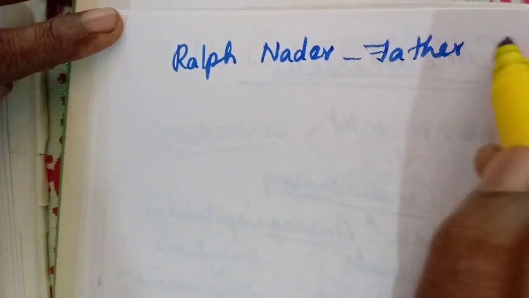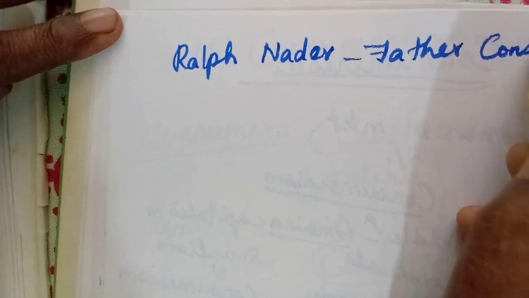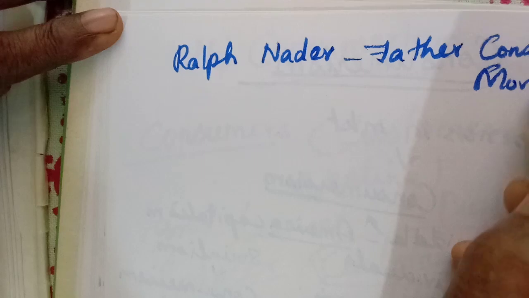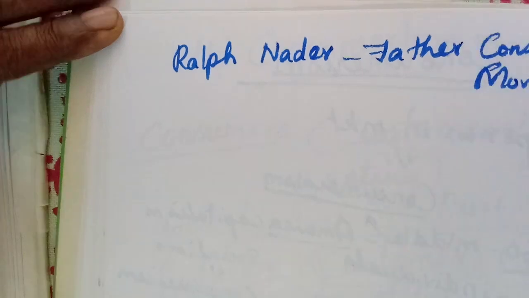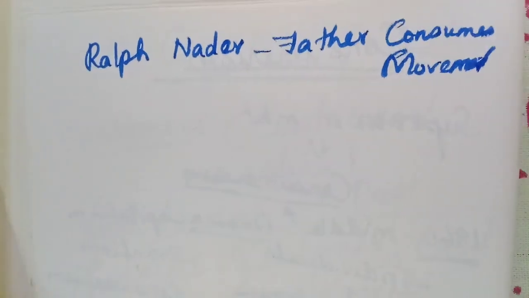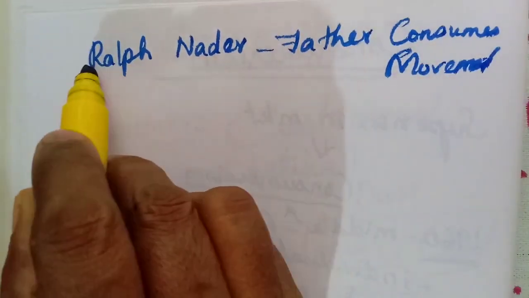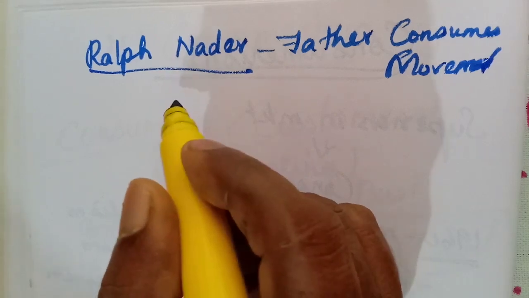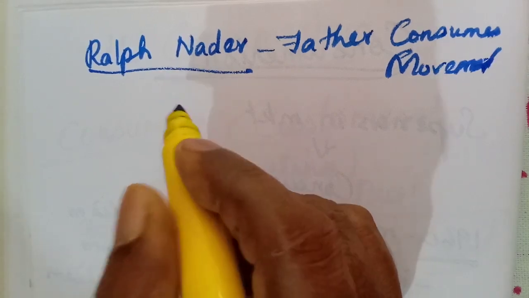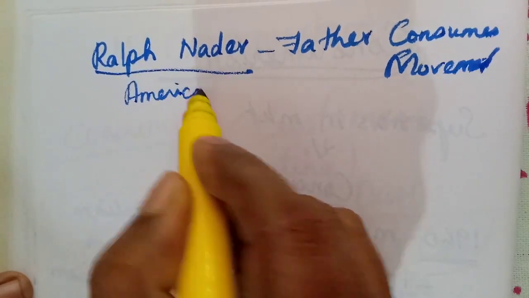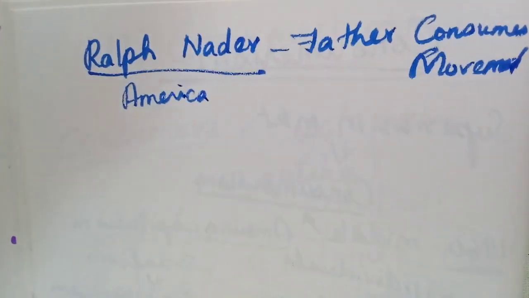One word they may ask: father of the consumer movement is called Ralph Nader. He is from America. Understand? He is the father of the consumer movement.